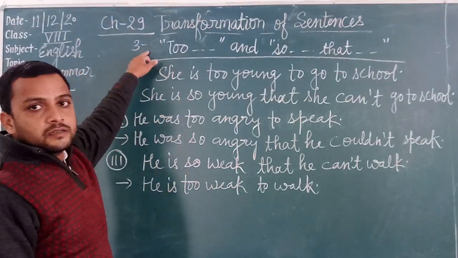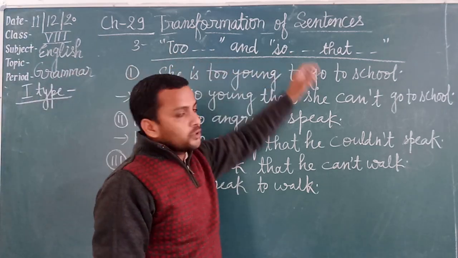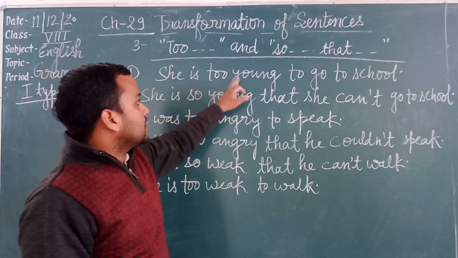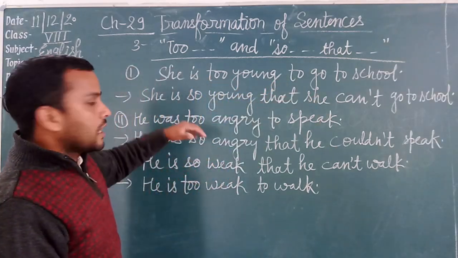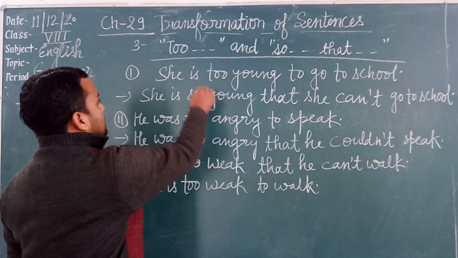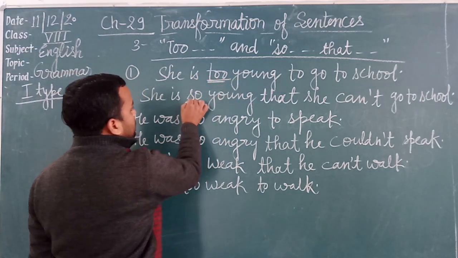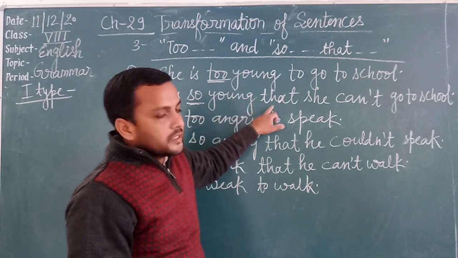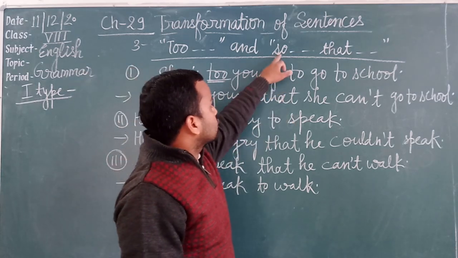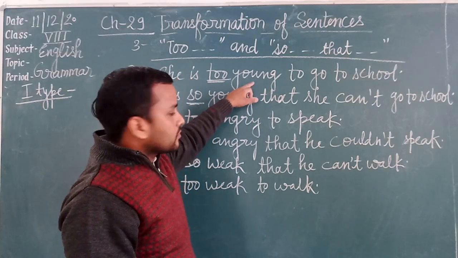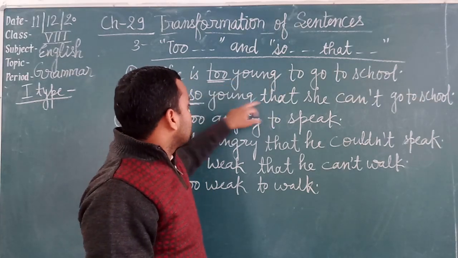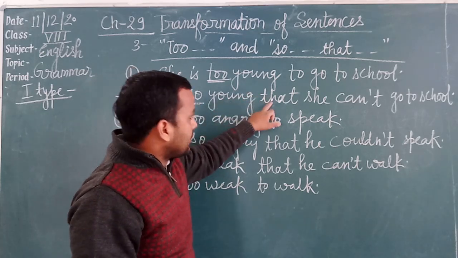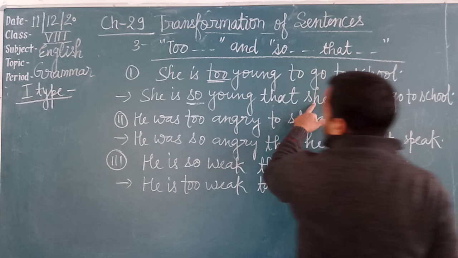Students, now see the third point, too and so that. Remove too. See the example, she is too young to go to school. How we transform this sentence? She is, in place of too, we use so. She is so young. And after that we use that. It will be between so and that. She is so young that. After that we write the subject she.